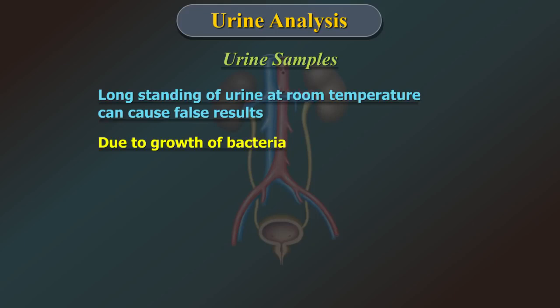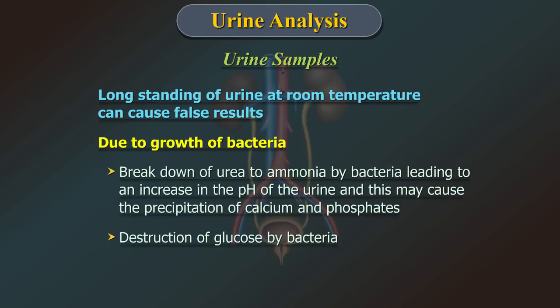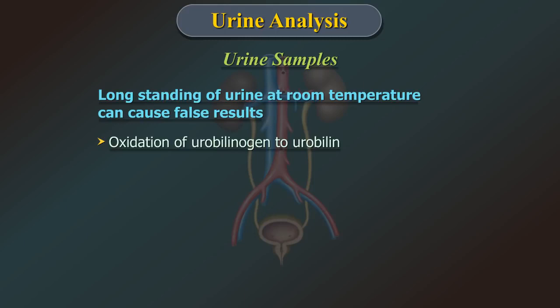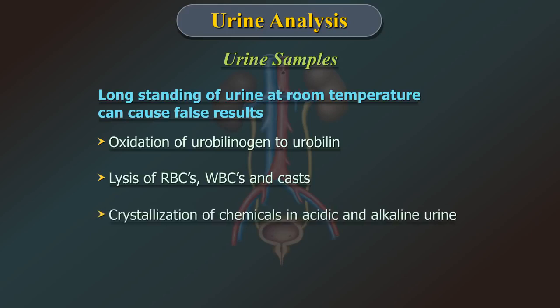Long standing of urine sample at room temperature can cause false results due to growth of bacteria, breakdown of urea to ammonia by bacteria, leading to an increase in the pH of the urine, and this may cause the precipitation of calcium and phosphates. Oxidation of urobilinogen to urobilin, destruction of glucose by bacteria, lysis of red blood cells, white blood cells, and casts, crystallization of chemicals in acidic and alkaline urine.